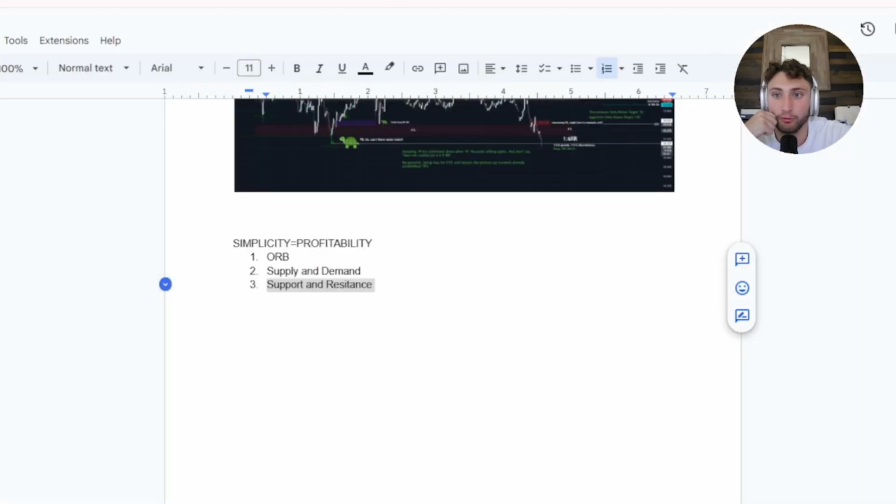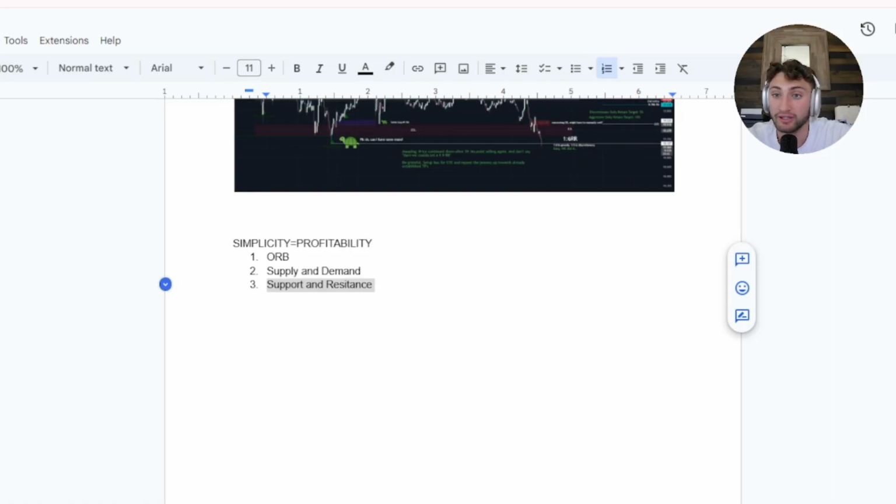Lastly, I'm going to outline one of my favorite strategies, and that is actually support and resistance, okay? Again, just like supply and demand, a lot of ICT traders and other types of traders will make fun of support and resistance traders, call them frauds, call them people that don't know how to trade, etc. But once again, I sound like a broken record, but my father has always told me that support and resistance, supply and demand, those were the things they used on the floor.